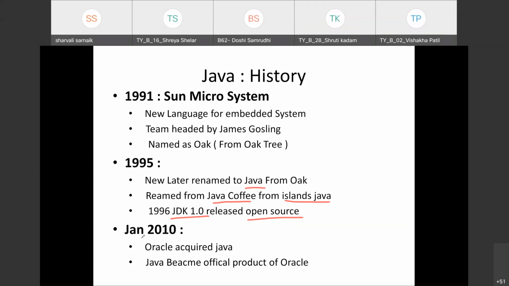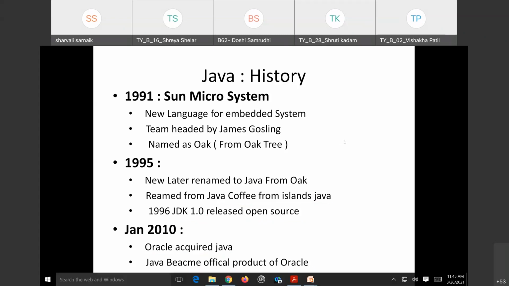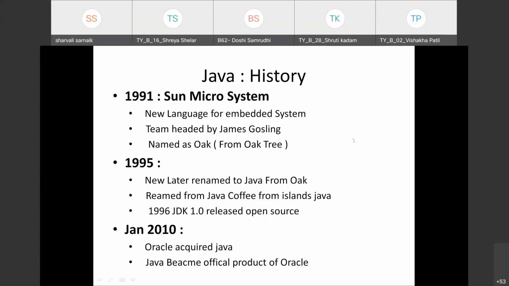Later, in January 2010, Oracle acquired Java. So now Java was fully incorporated with Oracle. Java became an official product of Oracle in 2010. Now the Java which you are using or will use is incorporated with Oracle. So these are the three phases of history we have learned for the Java language.